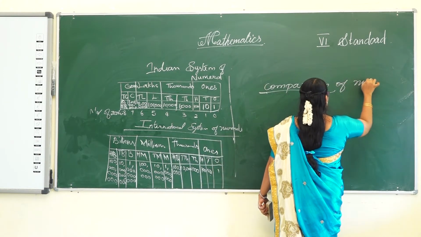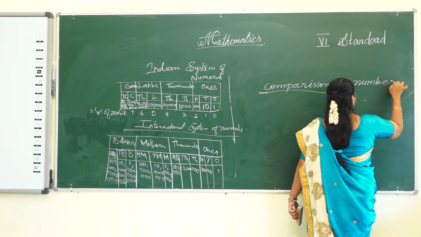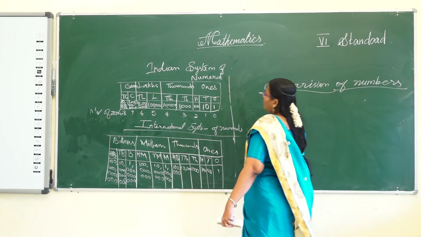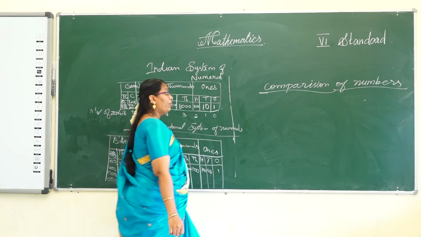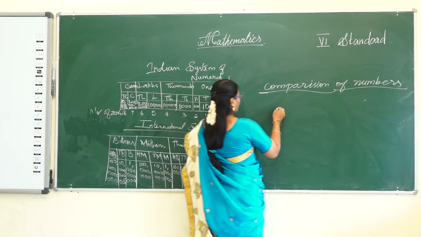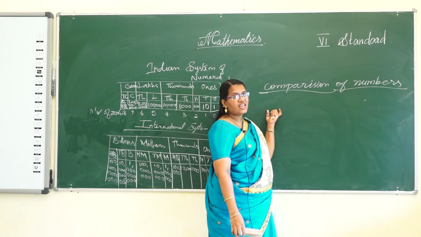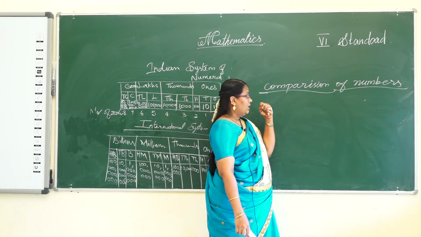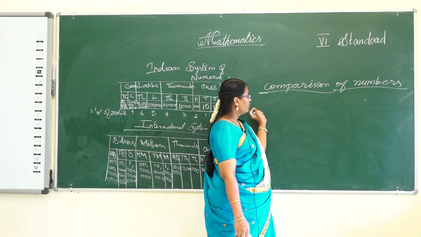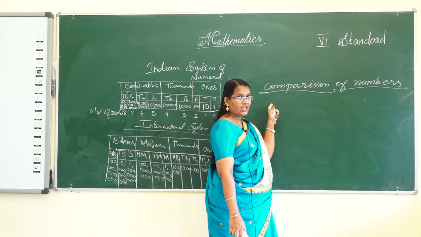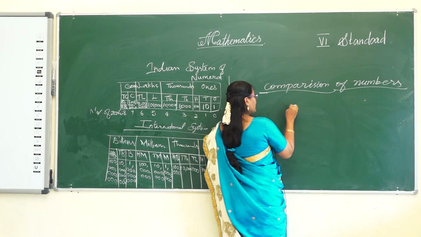Comparison of numbers. So how do you compare the numbers? Compare the numbers. Start from the left side. Okay. For example,